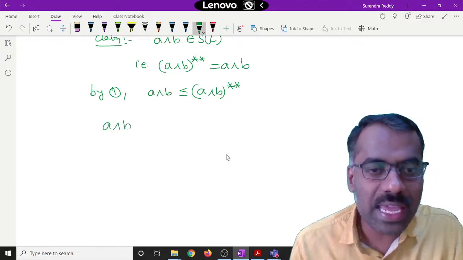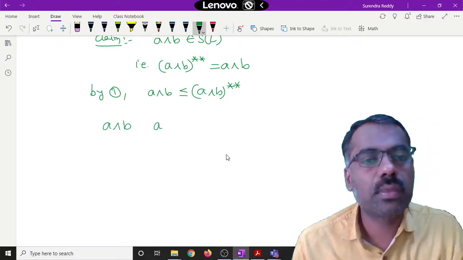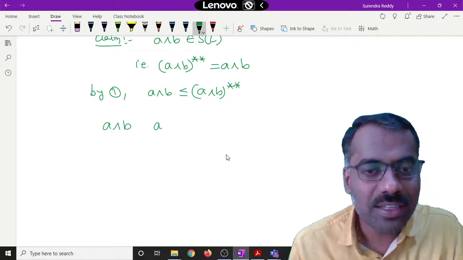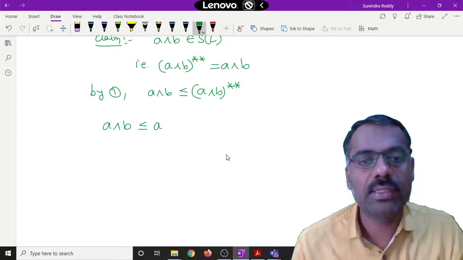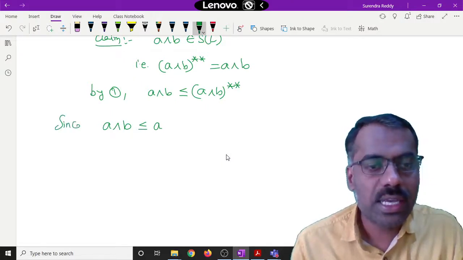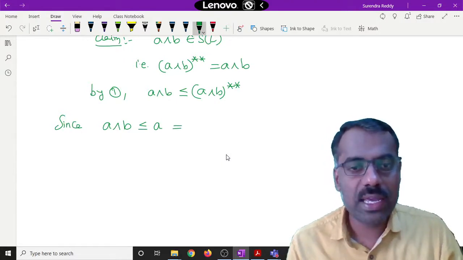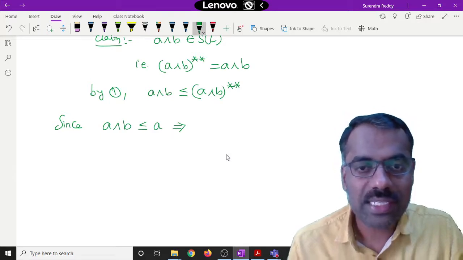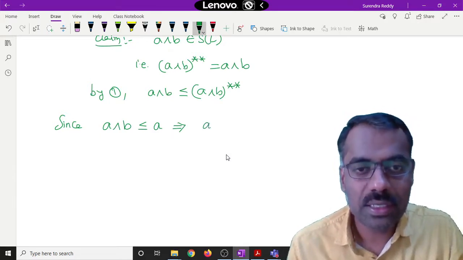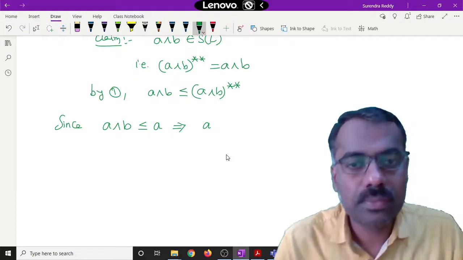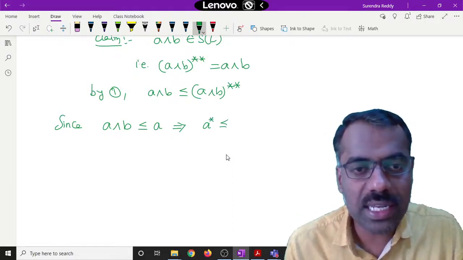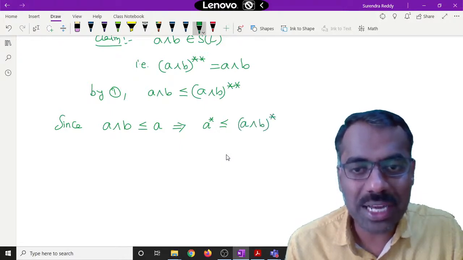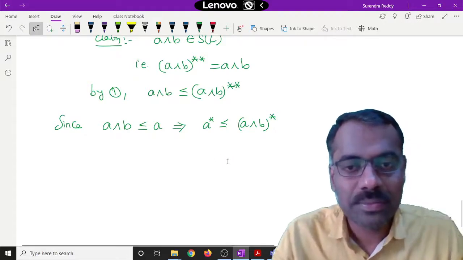For that, what we can observe here is, what is the relation between A meet B and A? A meet B is less than or equal to A. So since A meet B is less than or equal to A, by using the second property, what will we get? A star is less than or equal to A meet B star.